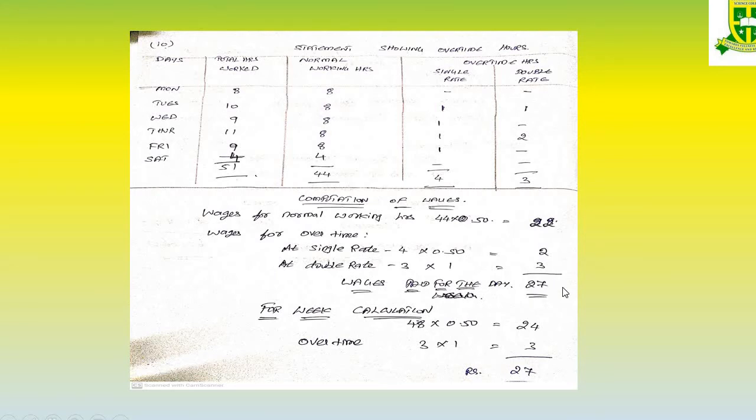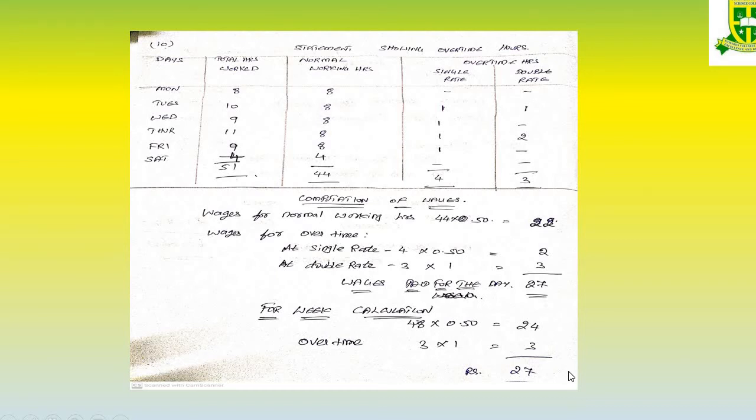They are asked to calculate for weekly also. In weekly they are told the normal working hours is 48. If the person exceeds the 48 hours, we have to pay the double rate. So normally, how many hours is the person working? 51 hours for the week. So 48 we are paying at single rate. So 48 into 0.50, which is 24. So 51 minus 48, he is working extra for 3 hours. So 3 into 1 will be the overtime rate, plus 3.